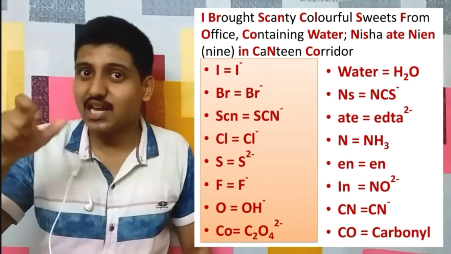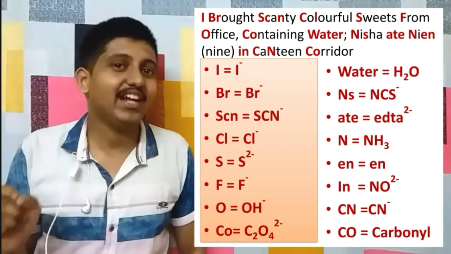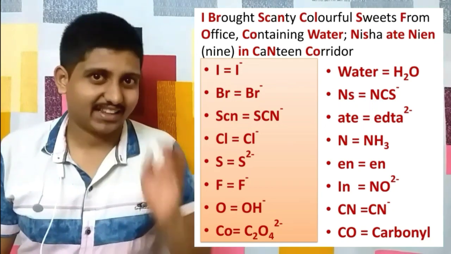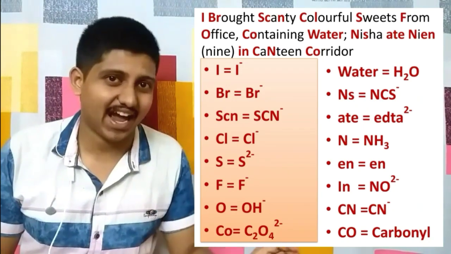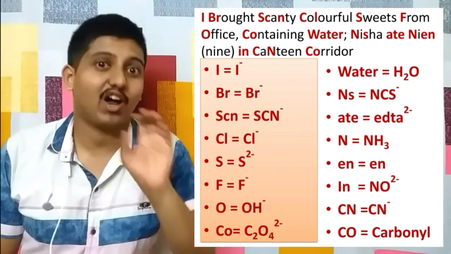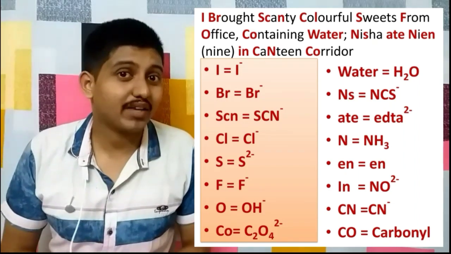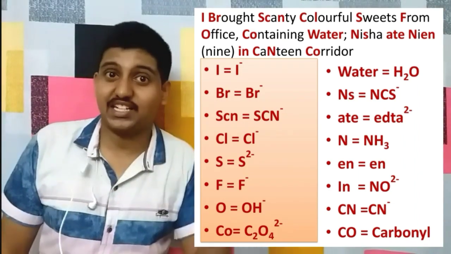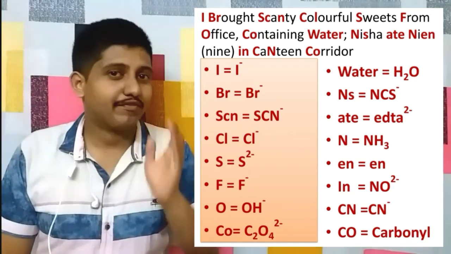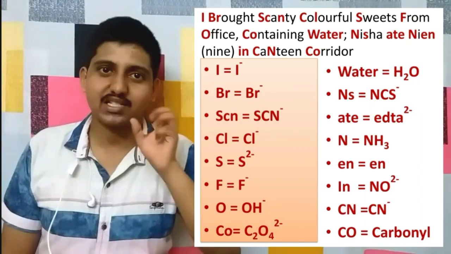Now the next syllable of the same word, that is N, for en, ethane diamine. Then In, if you reverse it and read, you can read it as Ni. So it is nitro-N, or nitro, NO2 minus. Here the bonding will be through the nitrogen atom. Then CN of canteen for CN minus, and finally CO of corridor for CO, that is carbonyl.